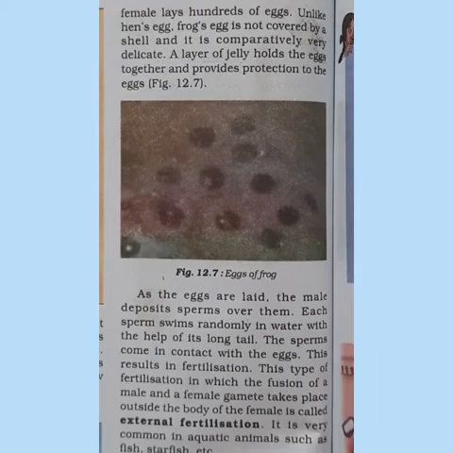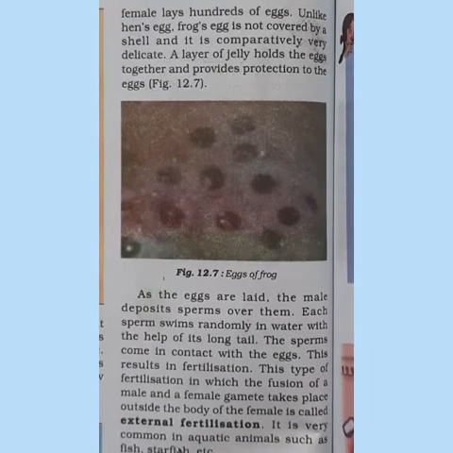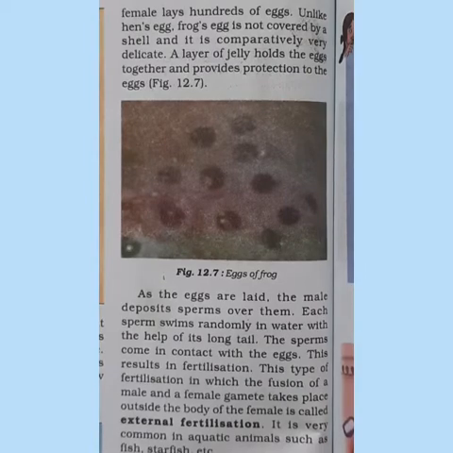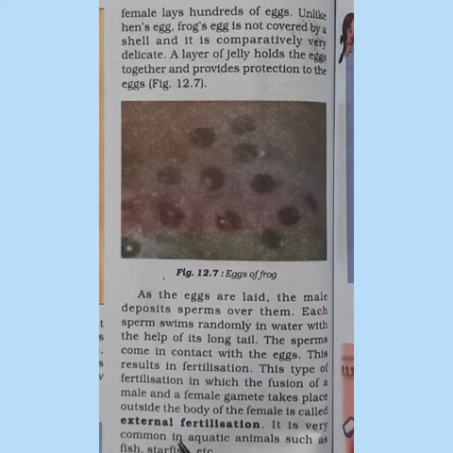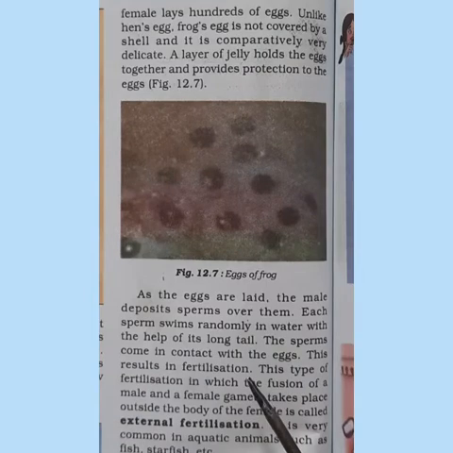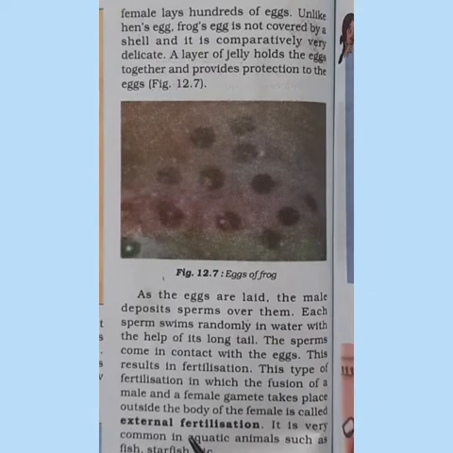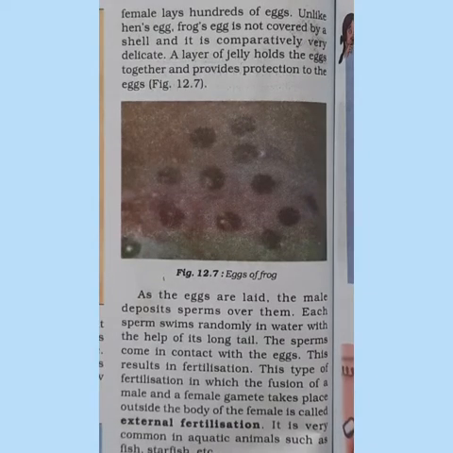As the eggs are laid, the male deposits sperms over them. So each sperm will swim randomly in water with the help of its long tail, and they will reach the eggs. The sperms come in contact with the eggs.